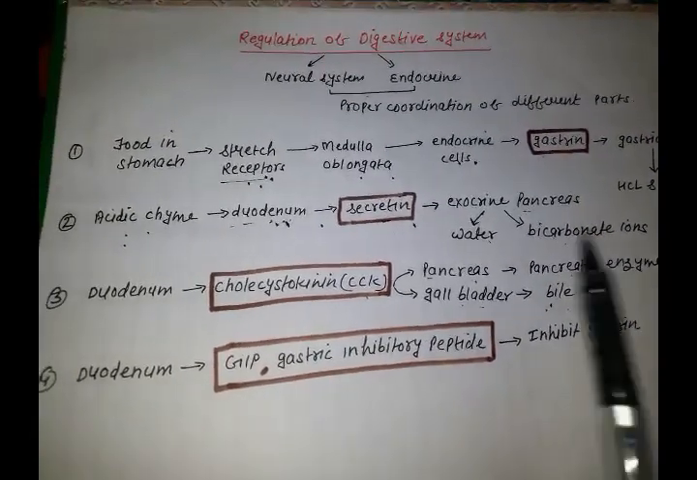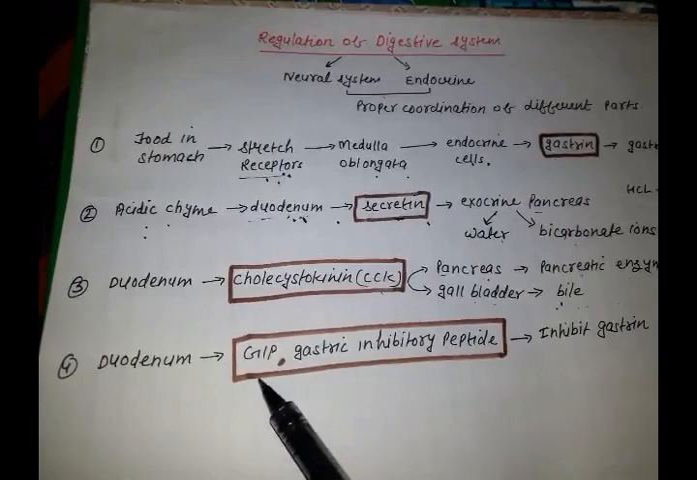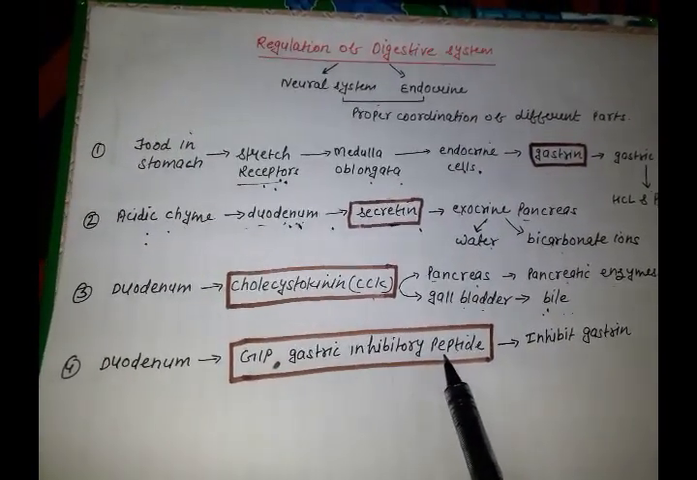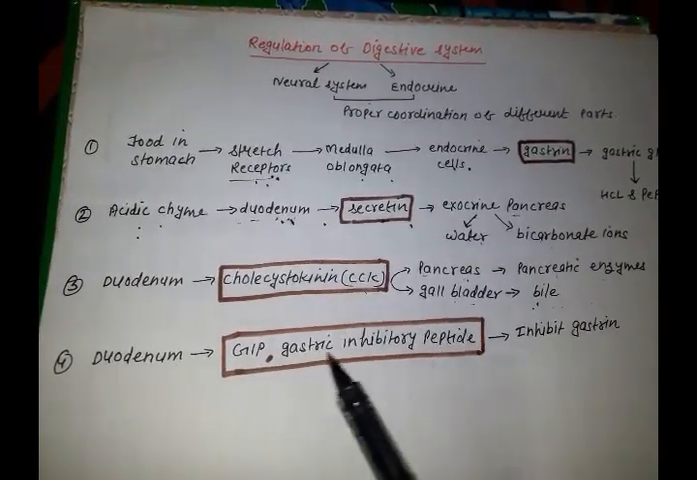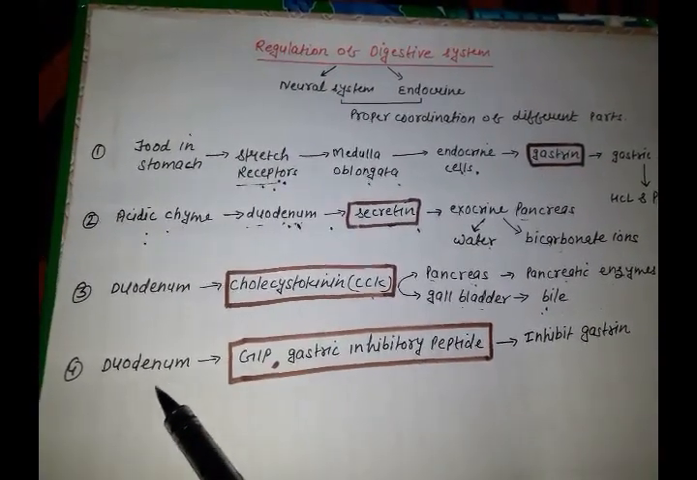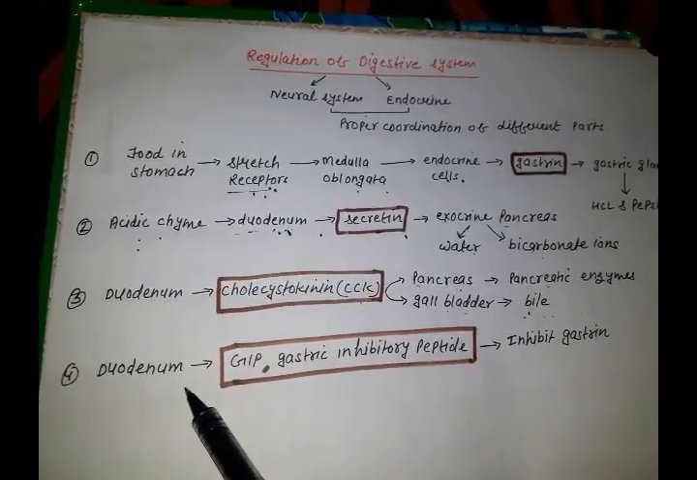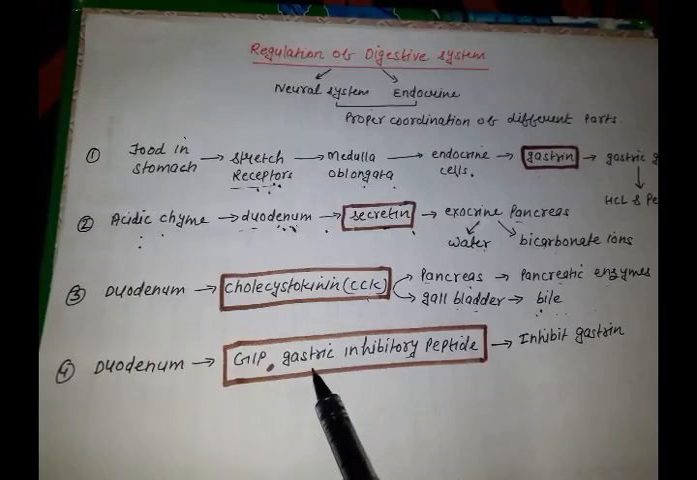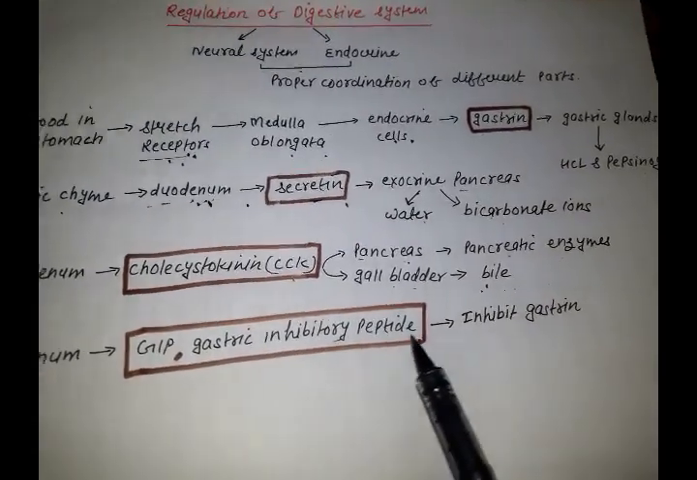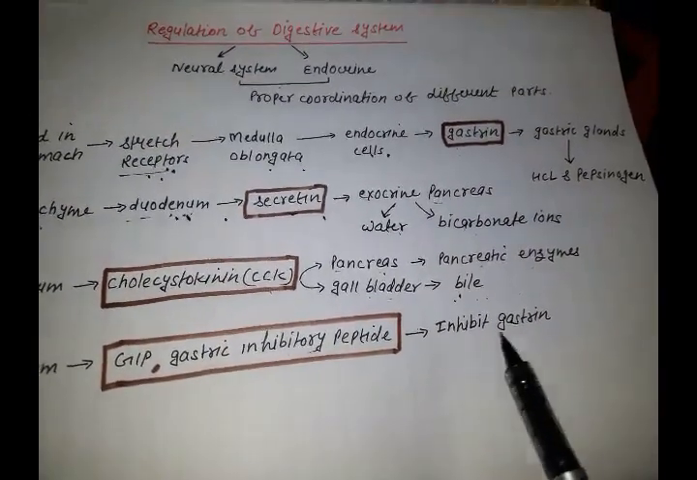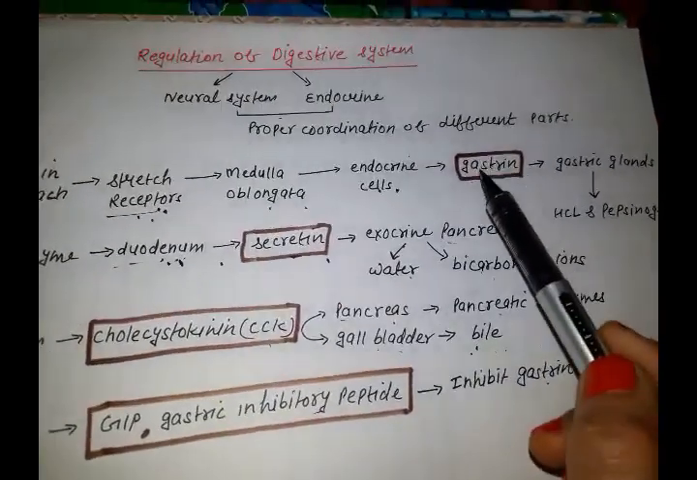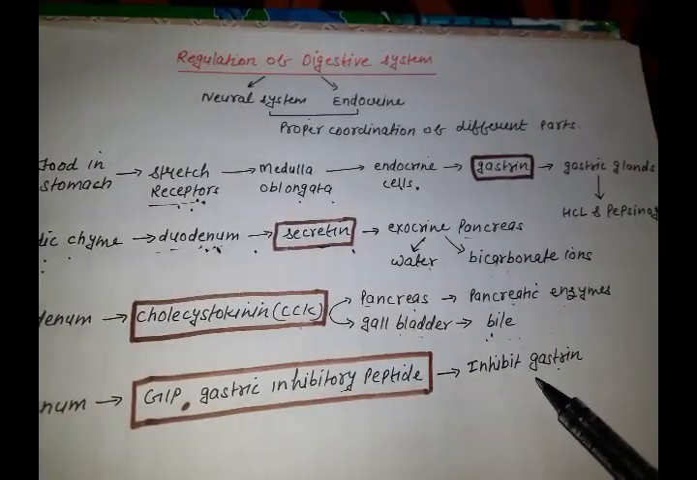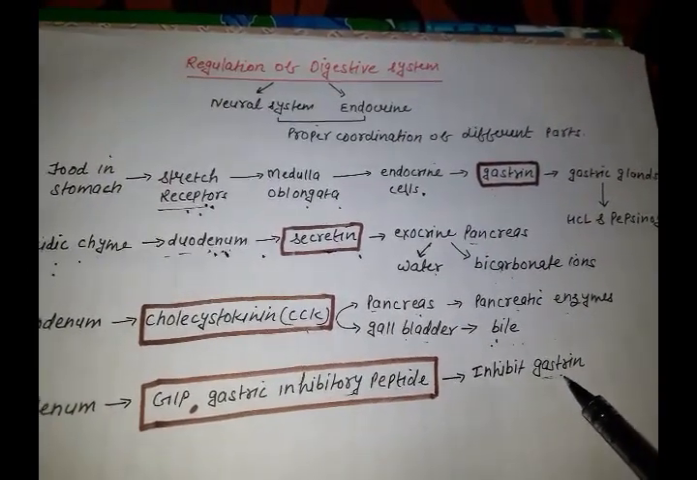Fine. Now next is the fourth hormone, GIP, gastric inhibitory peptide. This hormone is also released by the endocrine cells of the duodenum. As the name indicates, this hormone inhibits the gastric secretions, or you can say inhibits the action of the gastrin hormone. Fine. Now what is the need of inhibiting this hormone?